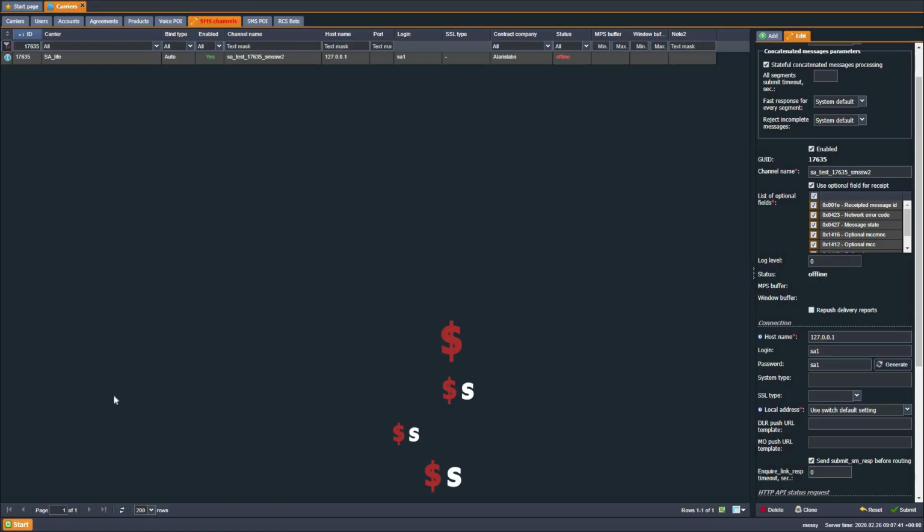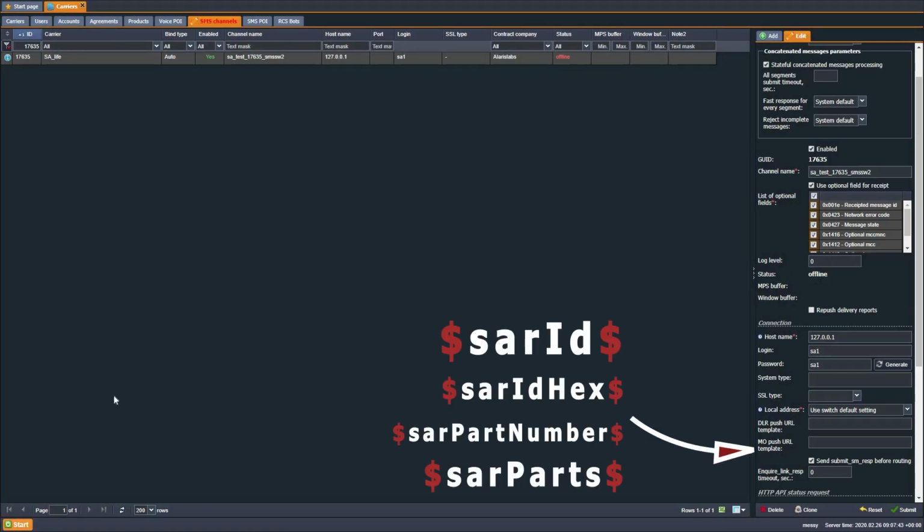The following markers have been added for outgoing HTTP mail messages that contain UDH: SAR ID, UDH ID in decimal format, SAR ID hex, UDH ID in hexadecimal format, SAR part number, segment number, SAR parts, total number of segments.